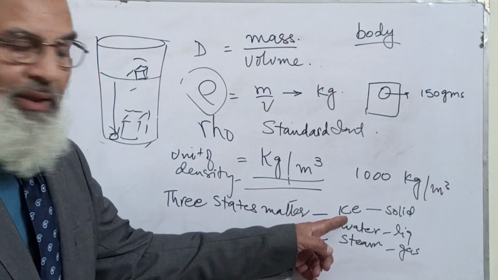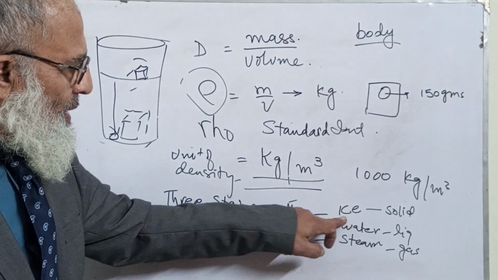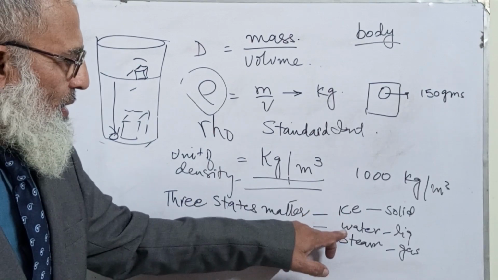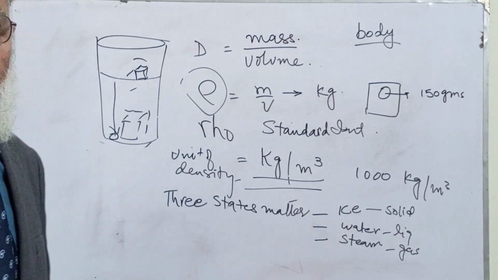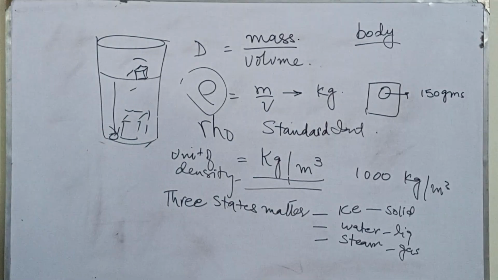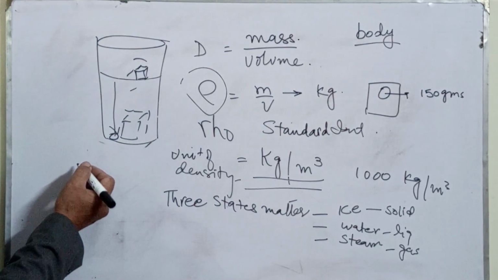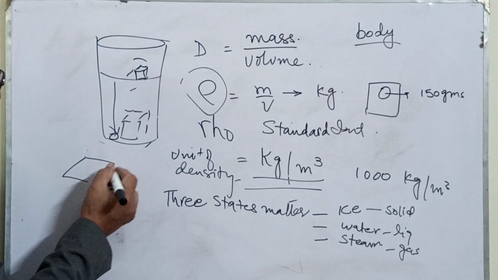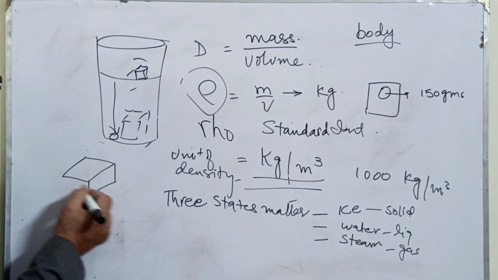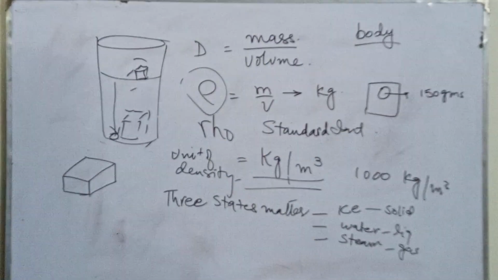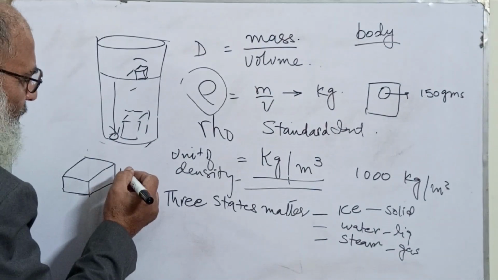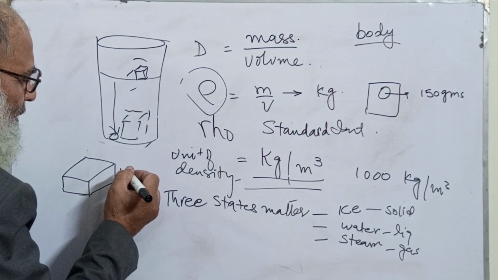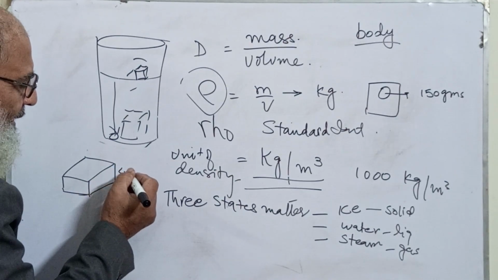The density of ice is less than water, but it floats on the water like this. If this is a piece of ice, for example, let me say it is 40 centimeters.